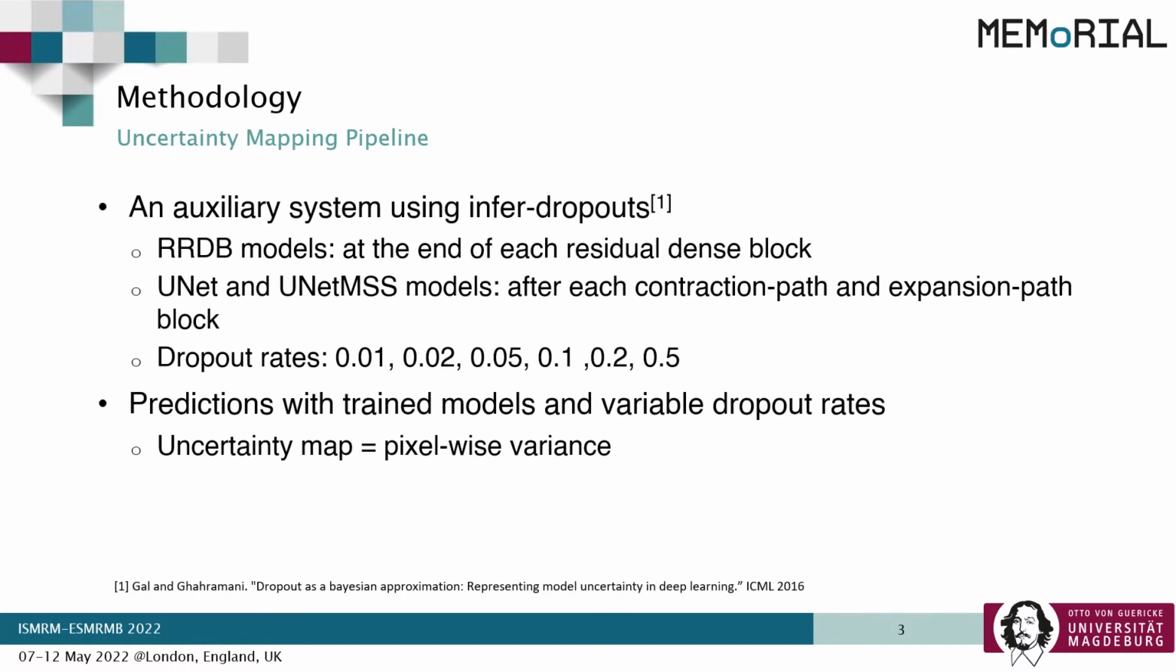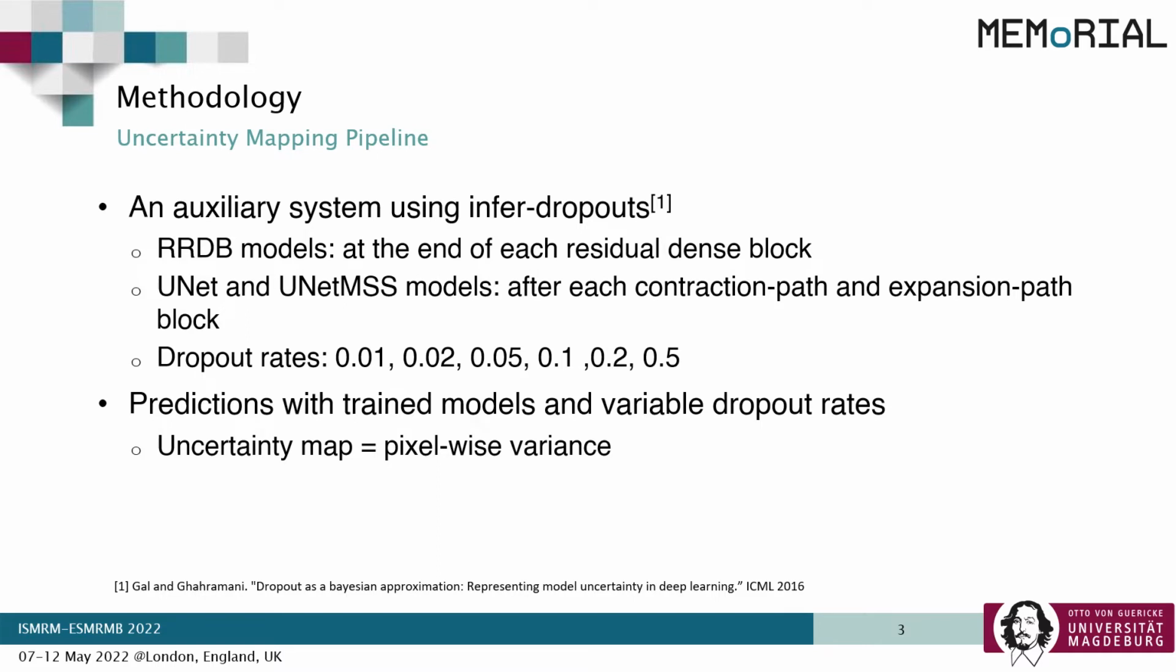An auxiliary system with uncertainty modeling was built to be applied to a trained model by adding inference dropouts inside that model during inference. In the RRDB model, the dropouts were placed at the end of each residual dense block. In case of UNet and UNet MSS models, dropouts were added after each contraction path and expansion path block. 5 different dropout rates ranging from 1% to 50% were used. The same dropout rate was used in all the different locations where the inference dropouts were placed.